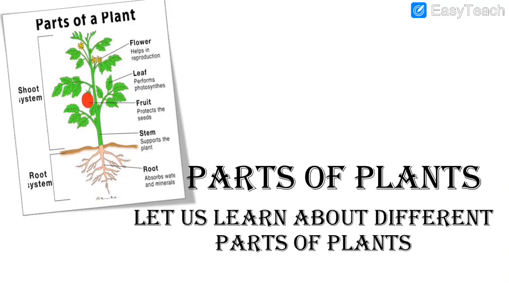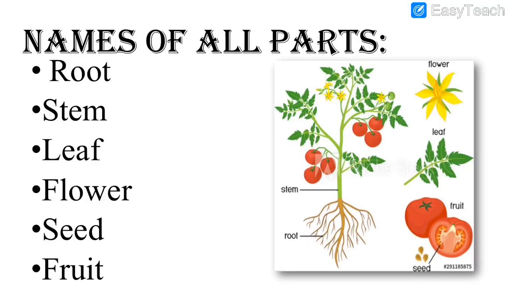Now let us learn about the different parts of the plant. So as you can see, all the names are given over here. Names of all the parts of the plants are given over here. Can you see the 6 names over here? Root, stem, leaf, flower, seed, fruit. These are the 6 names, and all the 6 names you have to remember. And these 6 names are all the parts of a plant. See, it is shown over here. What is this? This is stem. This is the stem of the plant. This is the root. And where will you find the root? You will find the root underground, under the ground.